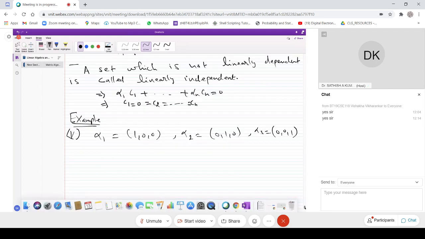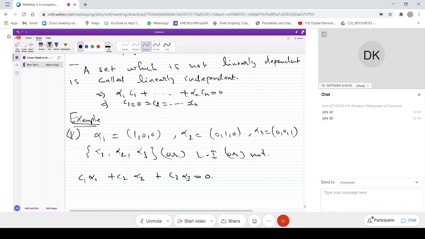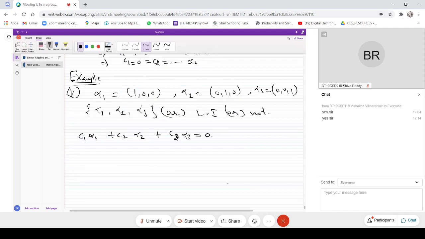But anyway, let us have the combination. That means we have to see whether this set of vectors alpha 1, alpha 2, alpha 3 is linearly independent or not. So for that, we take C1 alpha 1 plus C2 alpha 2 plus C3 alpha 3 equal to 0. That is what you have to consider. Am I audible? Yes, sir.